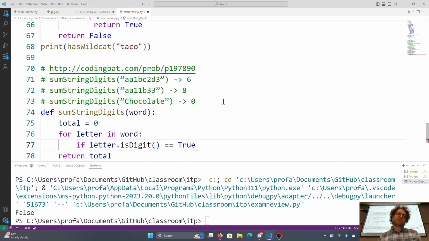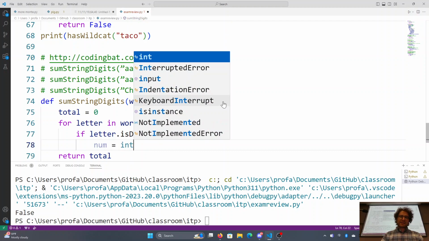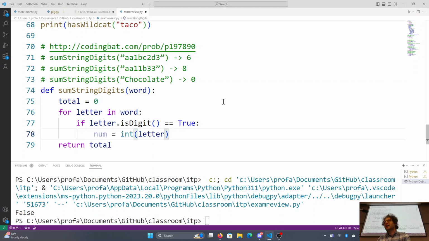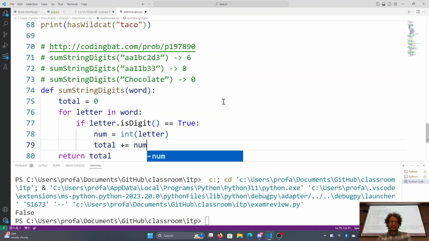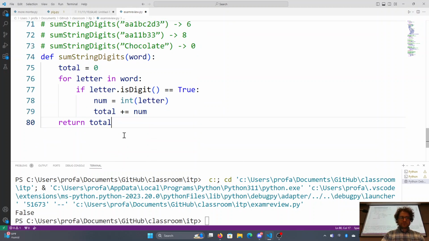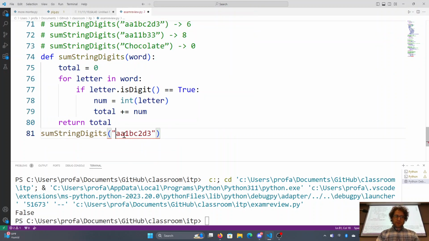You can leave out the is true because, again, it's going to return true or false. If it is a digit, that means that there's a number that this can be converted to. Num is equal to int letter. You can change that letter into a number if it's a digit, right? And then do total plus equals that number. And there we go. Again, remove those. Print.